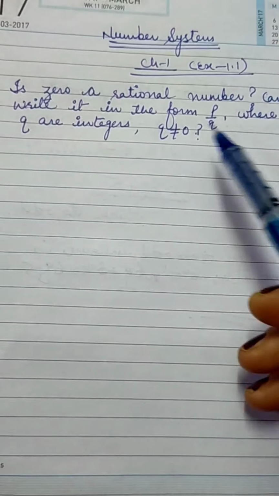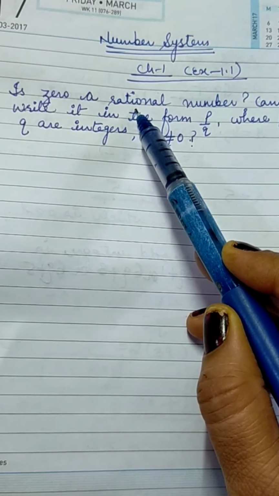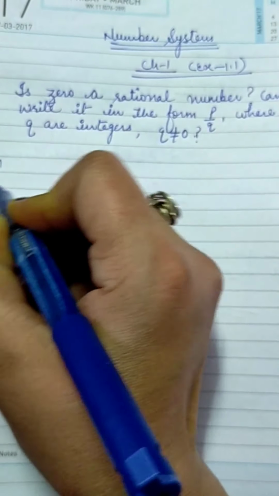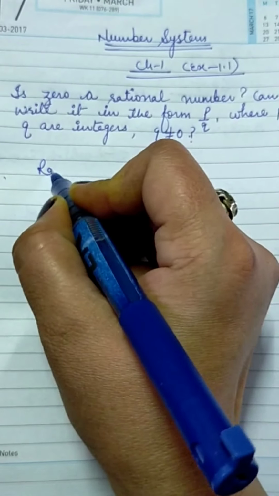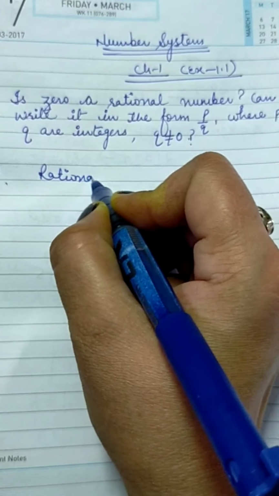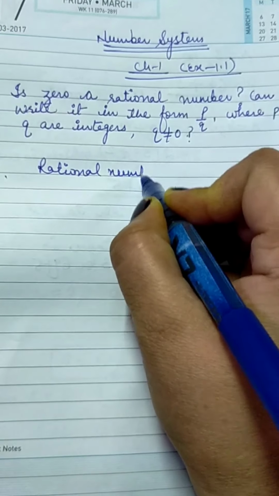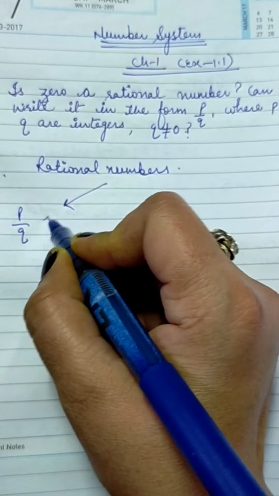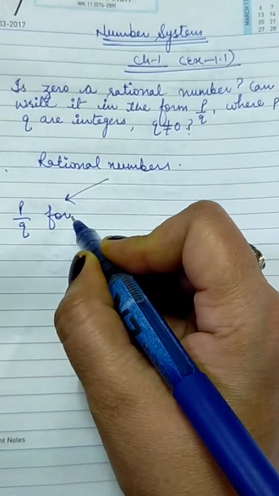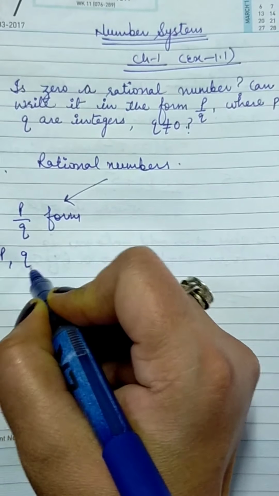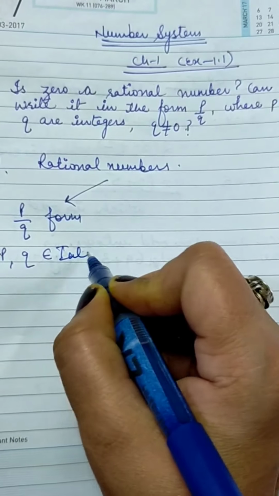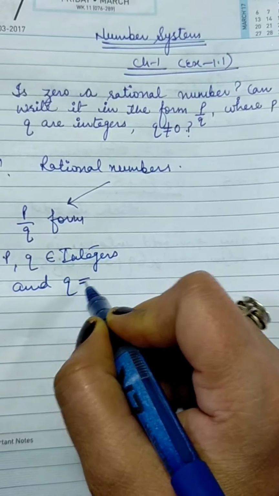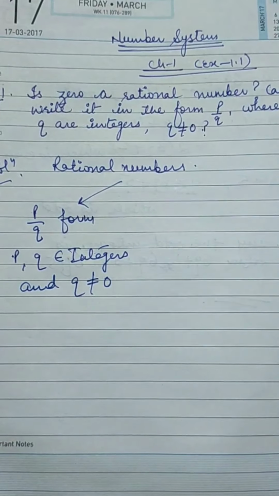Before I start with this question, what are rational numbers? I'm just going to revise this one. You have studied in the previous classes that the numbers which are in the form of P over Q, where P and Q belong to integers and the denominator, that means Q, should be non-zero, right?